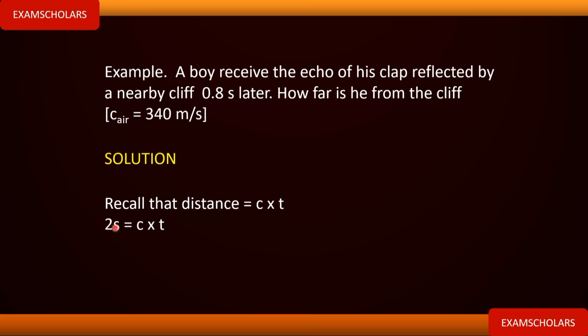So 2S is equal to the speed of sound multiplied by time. What will now be S? S is equal to c times t over 2. Just plug in your values. What is the speed given in the question? 340. What is the time taken? 0.8. So 340 times 0.8 is 272, divided by 2, and you have 136 meters.